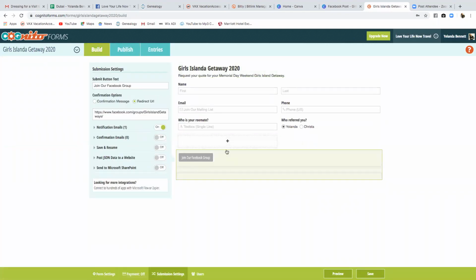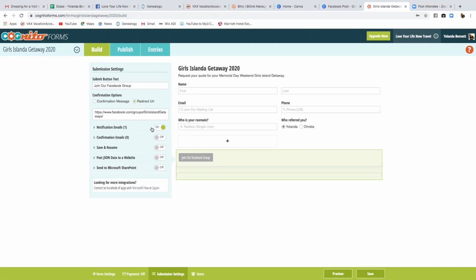You see here, when I click on the submit button, I'm giving a redirect URL. That simply means when they click this button, it's going to take them to the Facebook group, because I put the Facebook group address right here. And remember, I showed you guys that I created a customized address for Girls Island Getaways. And so I put that there. So now when they click this, it's going to send them directly to the group to request.